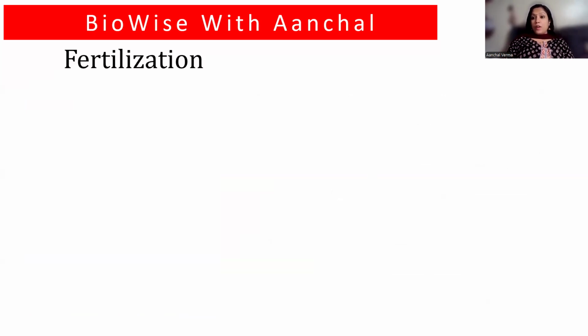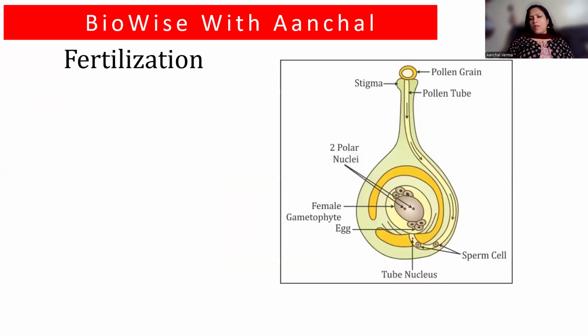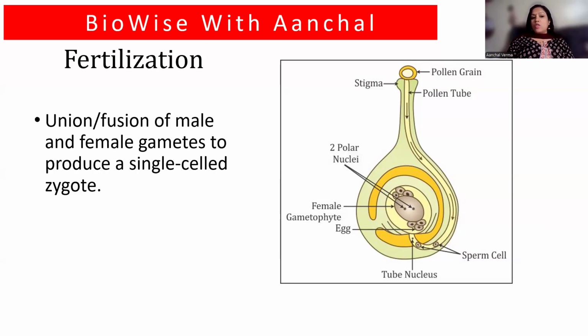Coming to a very important part of the chapter, that is called fertilization. Now, children, you all know what fertilization is. We are studying fertilization, I think, from 6th standard. Fusion of the male and the female gamete to produce a zygote is called fertilization. So union or fusion of the male and the female gamete to produce a single cell zygote, which later develops into the entire embryo. In case of a human, the entire baby. In case of a plant, the seed. That is all that is called fertilization.